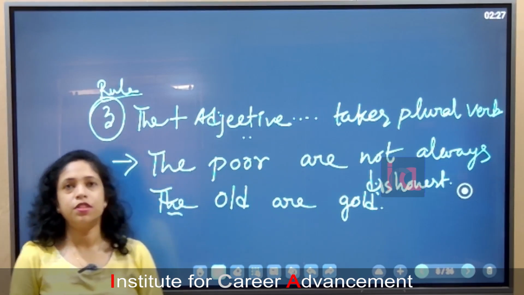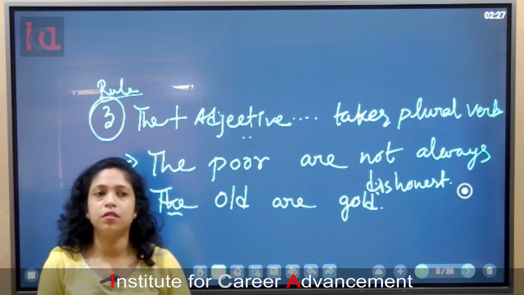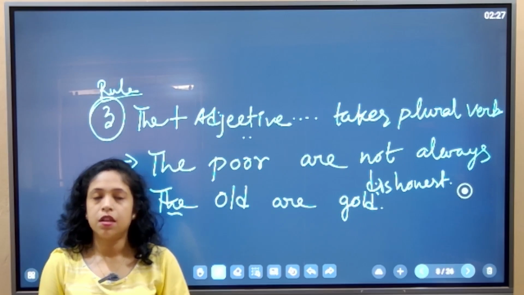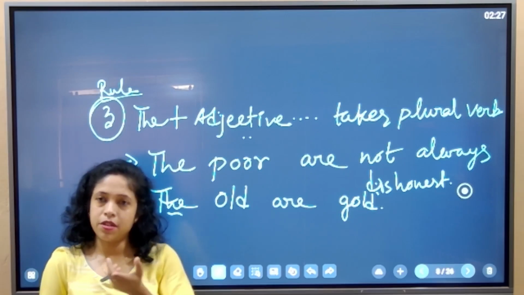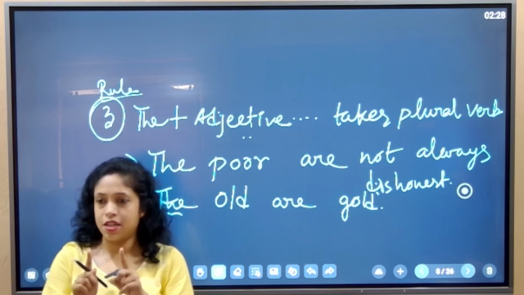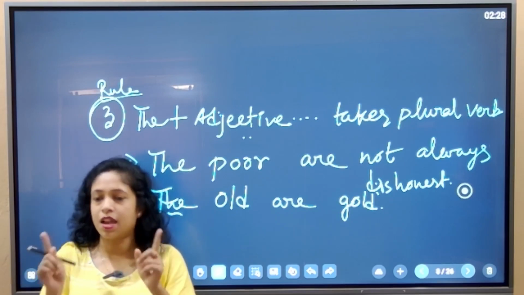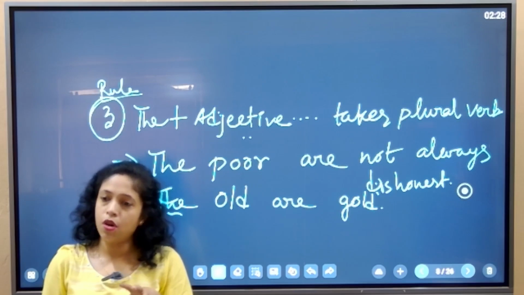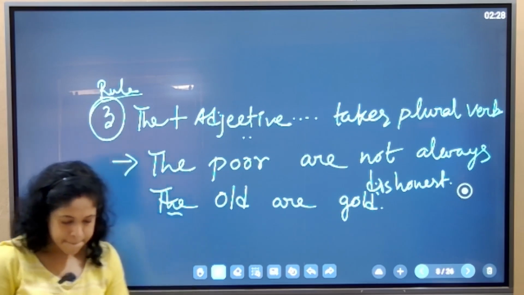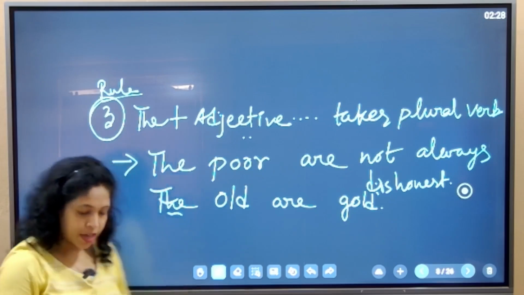One more thing that we know. If I say a sentence, Ram and Rahim go to school, two subjects or two nouns connected with and will go with the plural form of the verb. But one exception is there.